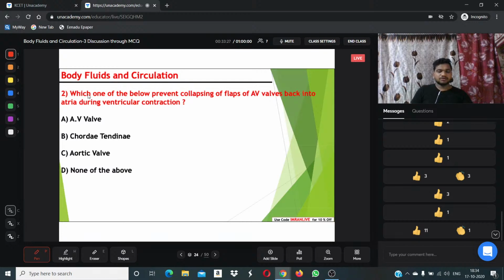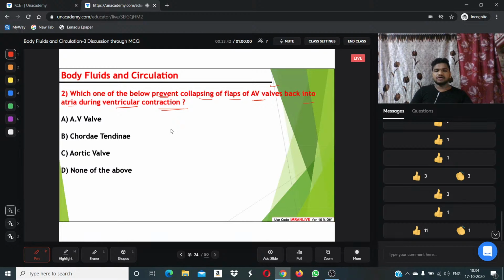Answer me now. Which one of the below prevents collapsing of flaps of the atrioventricular valve back into the atria during ventricular contraction?